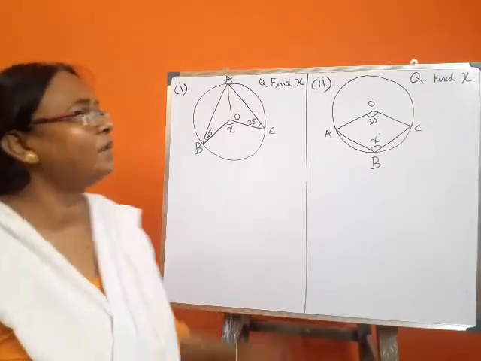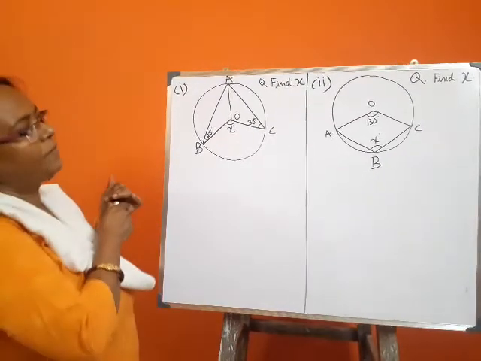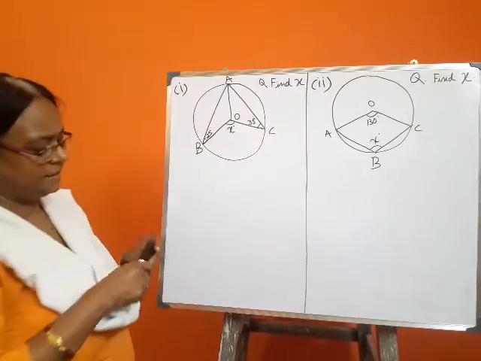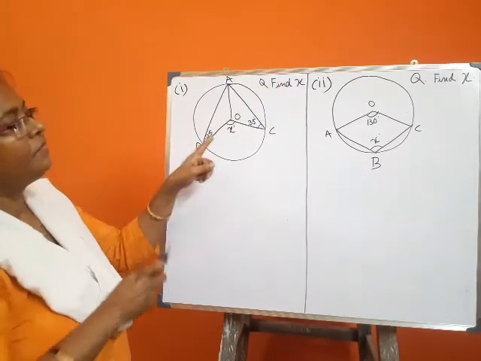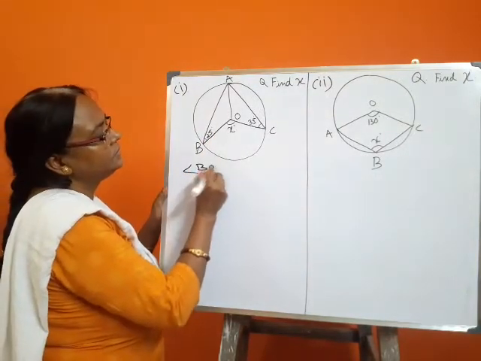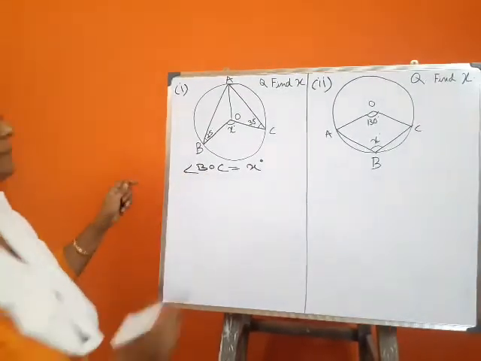Now we will solve these two problems. Problem number 1: find the value of x, that is, the value of angle BOC.